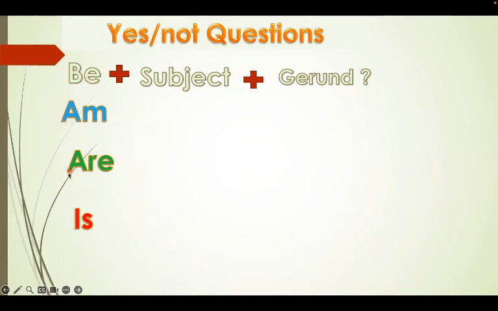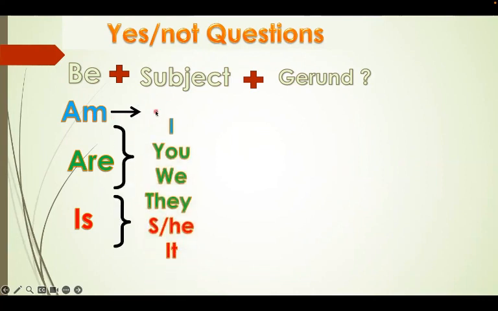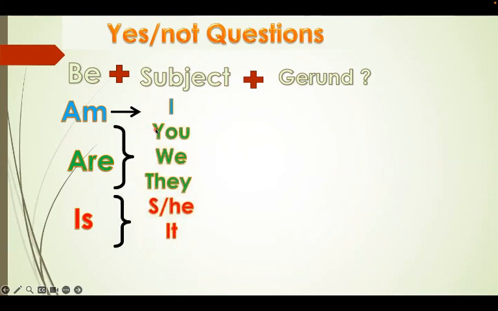These three we use as verb to be in the present. Then we put the subject. Here it goes with I. Are goes with you, we, and they. So are you, are we, are they. Then is goes with he, she, it: is he, is she, is it.